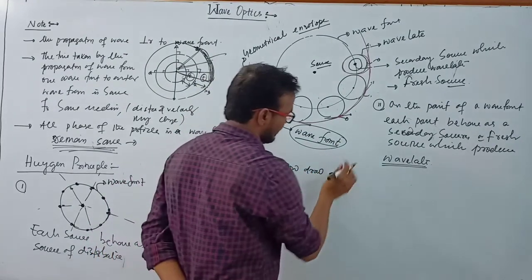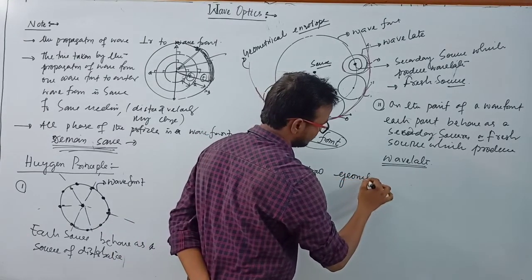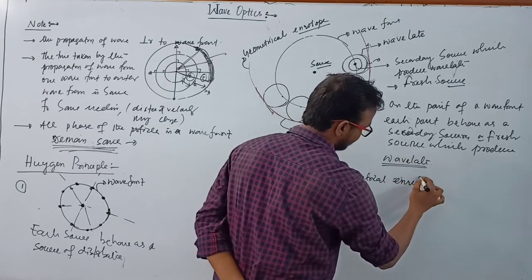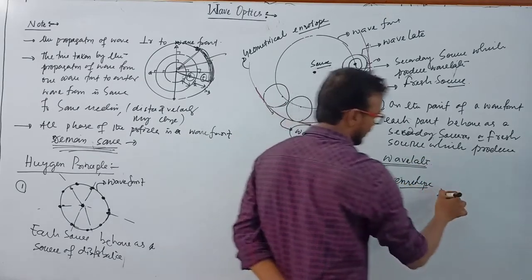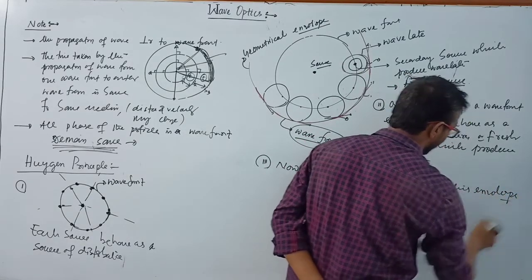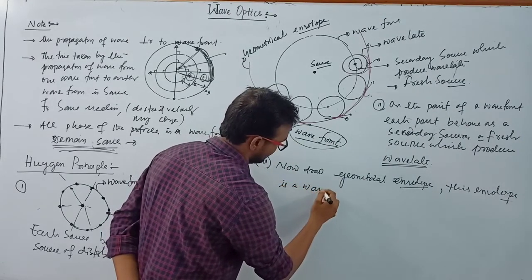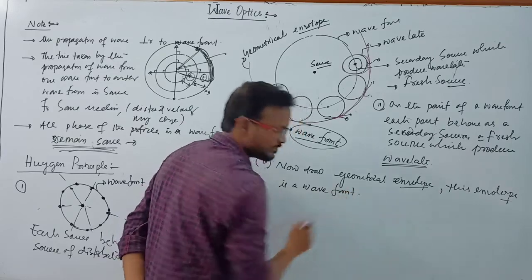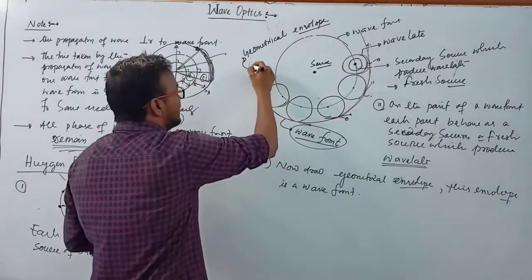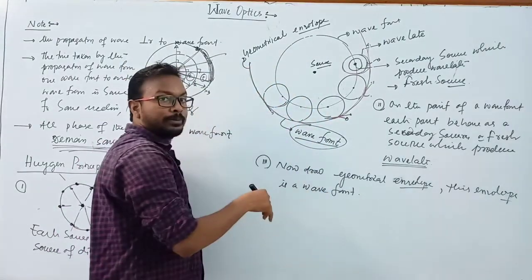Now draw the geometrical wavefront or geometrical envelope, and this envelope is a wavefront. Clear? So there is another wavefront we get. Now this is also a wavefront, and there is another wavefront, and each point on the wavefront, then again you have